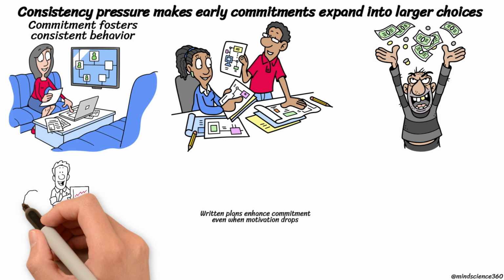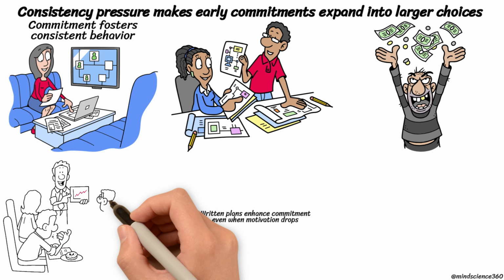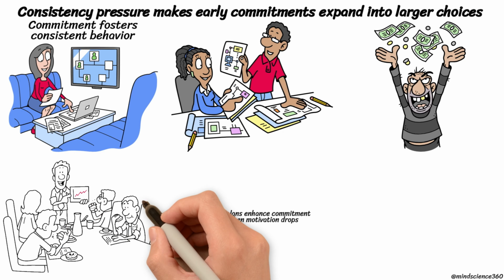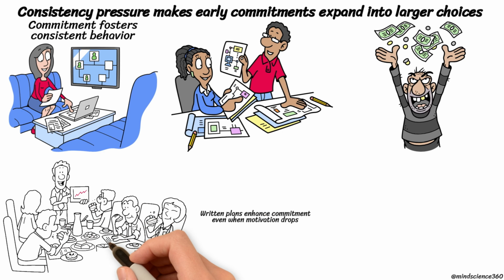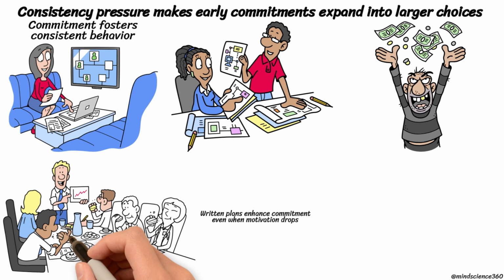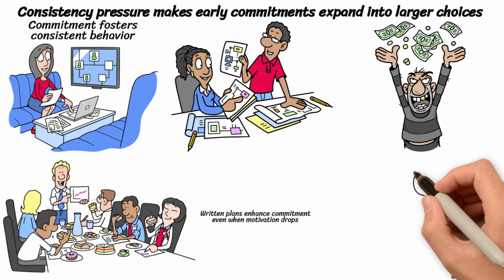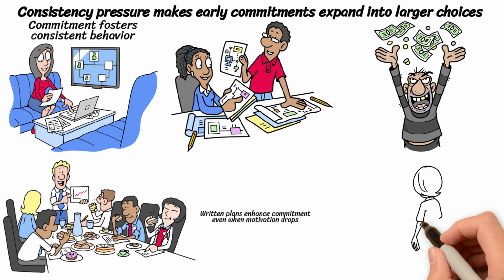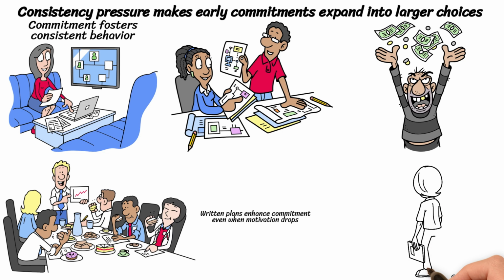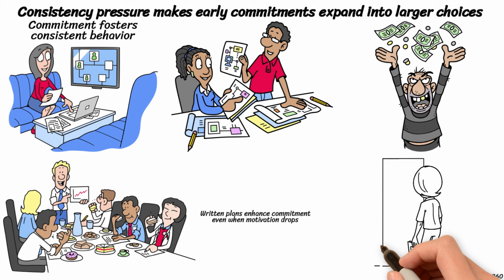Having a written plan or a public commitment can boost follow-through, even when motivation decreases later. While this can support achieving goals, it can also be exploited when the initial step is designed as bait. Regaining control involves treating each new request as a fresh choice, rather than a continuation of past commitments.